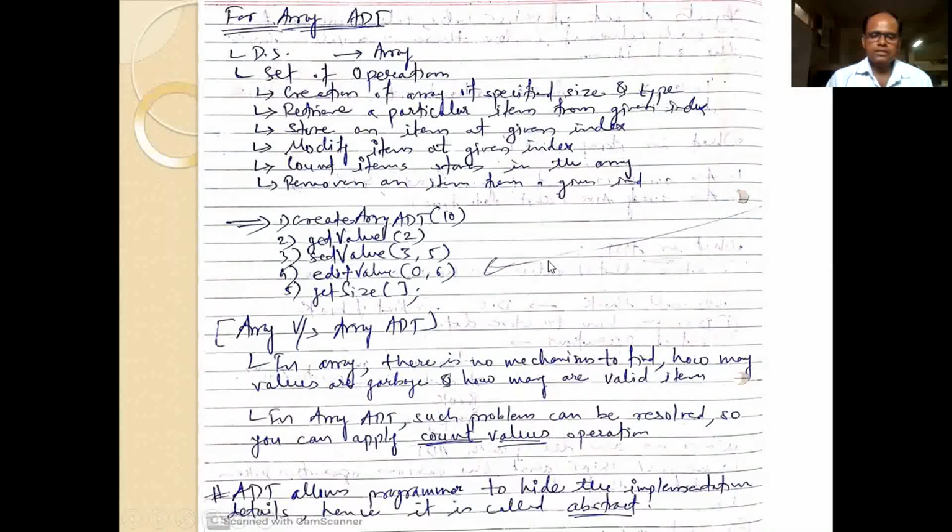So friends, let us discuss array versus array ADT. What is an array and what is an array ADT? In arrays, there is no mechanism to find how many values are garbage and how many are valid items. But in the case of an array ADT, such a problem can be resolved, which means you can apply the count value operation. So we can say that ADT allows the programmer to hide the implementation details. Hence, we treat it as abstract.